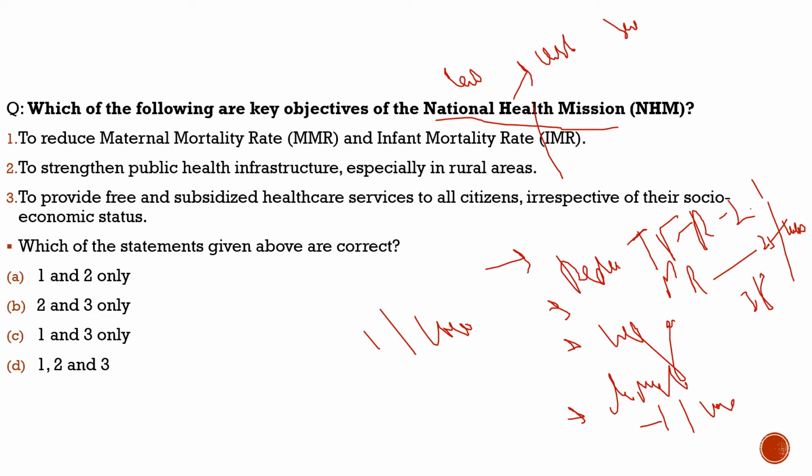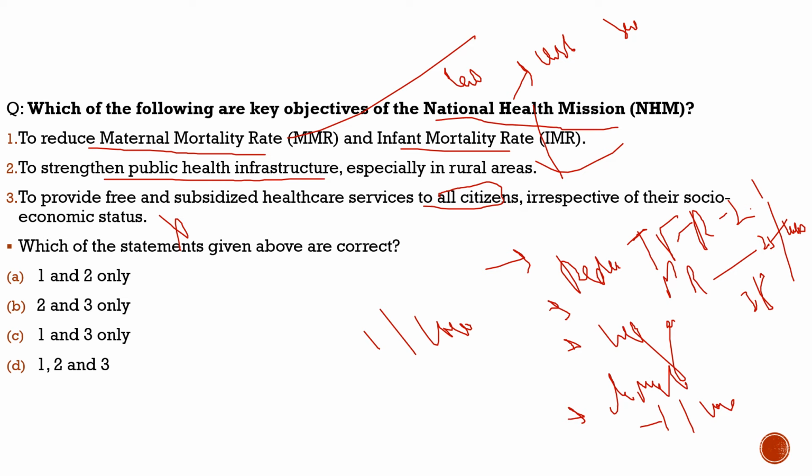First statement, to reduce maternal mortality rate and infant mortality rate, 100% correct. Second, to strengthen public health infrastructure, especially in rural areas, 100% correct. To provide free and subsidized healthcare services to all citizens, irrespective of their socio-economic status, here is a catch, totally incorrect. Even though it may focus on healthcare subsidies, it does not focus on providing it to all citizens in India. So this statement is totally incorrect.